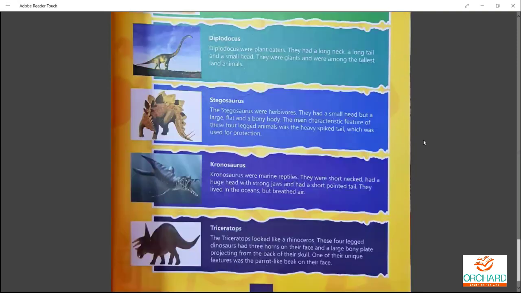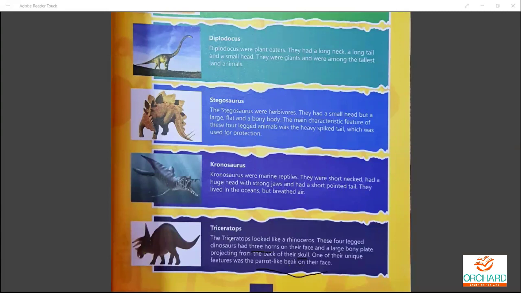And the next one is Triceratops. It looks like a rhinoceros. They exactly portray a rhinoceros. They are also four-legged and they have three horns on their face, and a large bony plate projecting from the back of the skull. The unique feature is the parrot-like beak on their face.